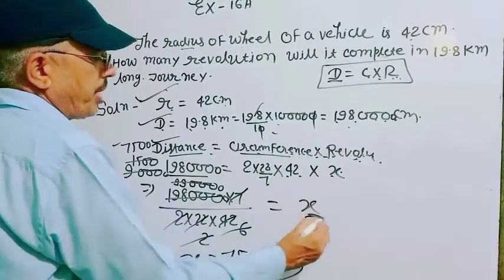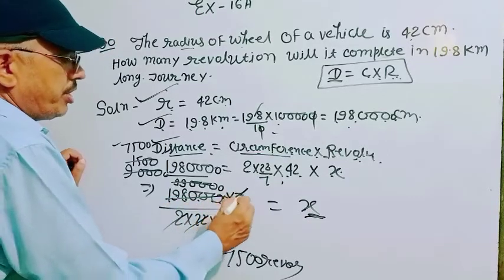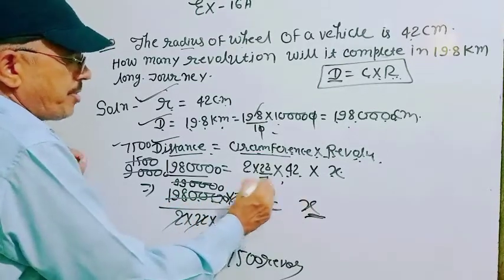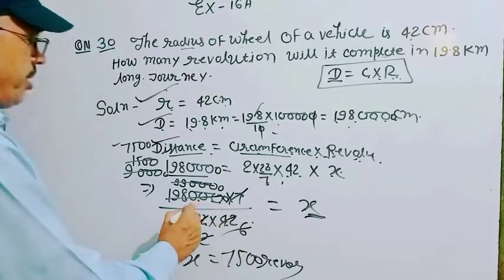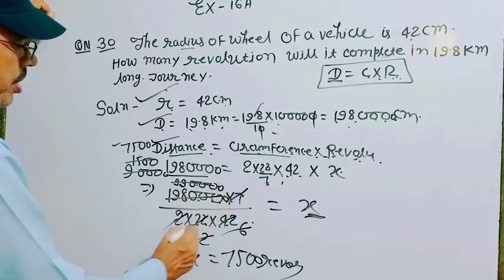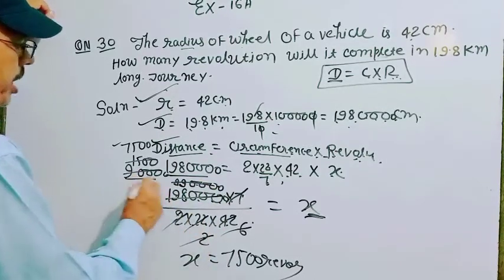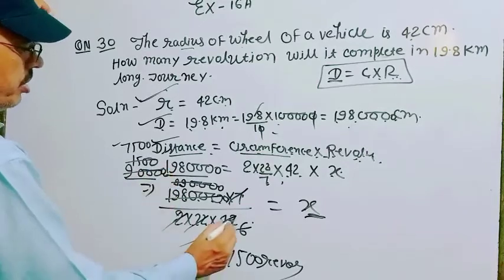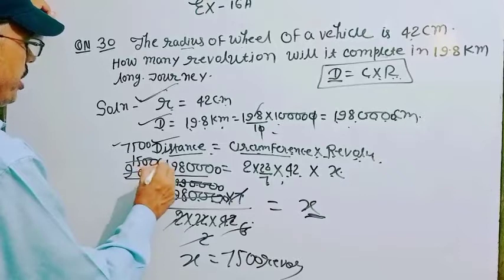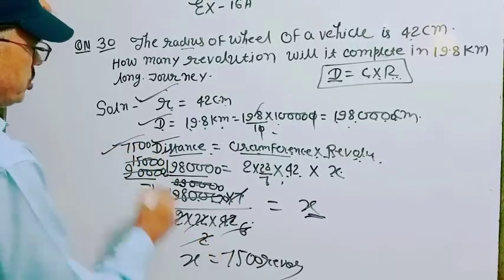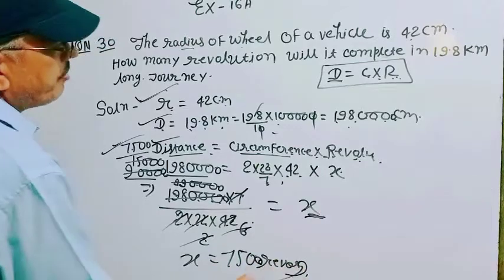So what is the value of x? x is equal to 198000 into 7 divided by 2 into 22 into 42. You cancel the common factors, and at last you get 7500. So the number of revolutions is 7500.